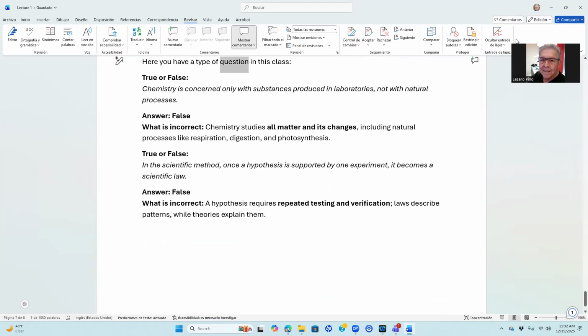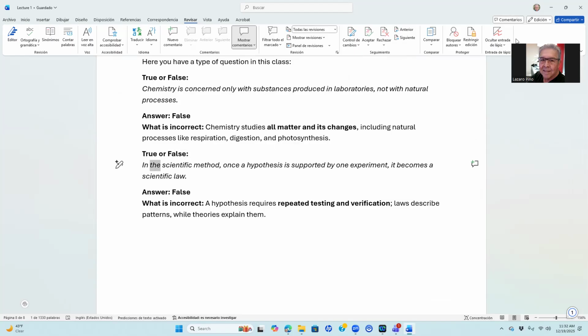Here you have a type of question in this class. True or false: chemistry is concerned only with substances produced in laboratories, not with natural processes. Answer: false. What is incorrect? Chemistry studies all matter and its changes, including natural processes like respiration, digestion, and photosynthesis.